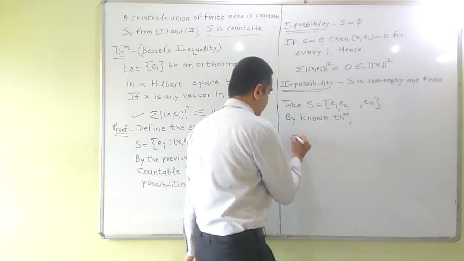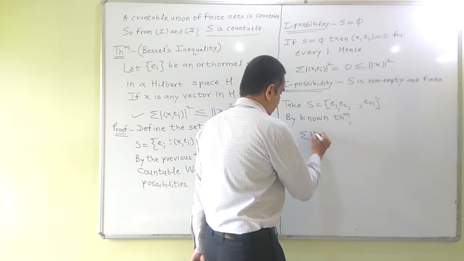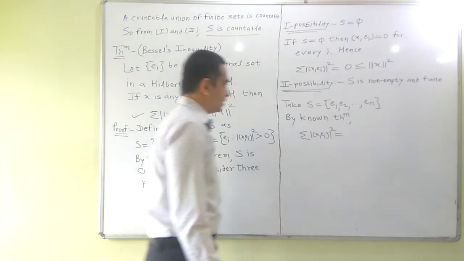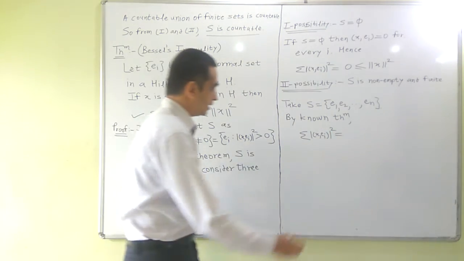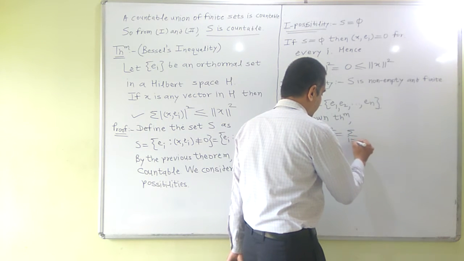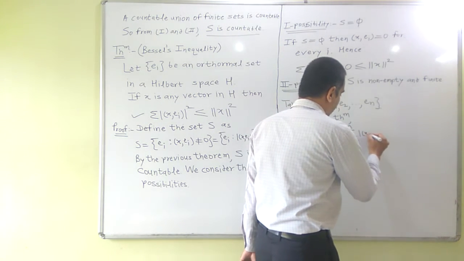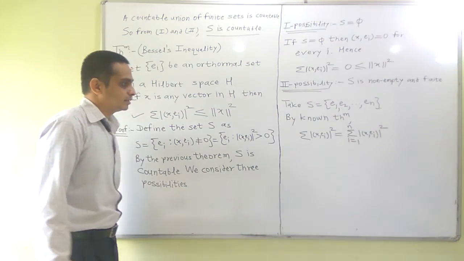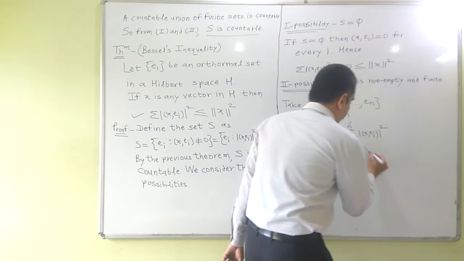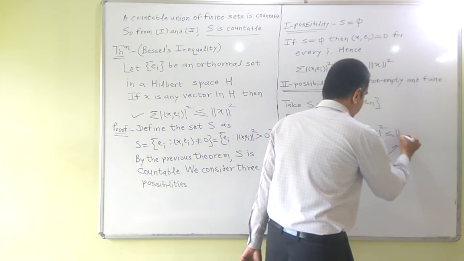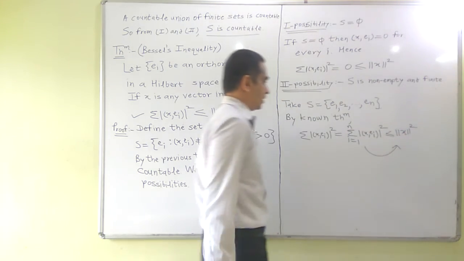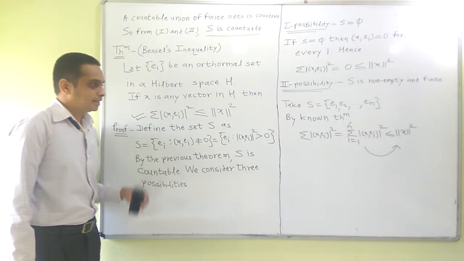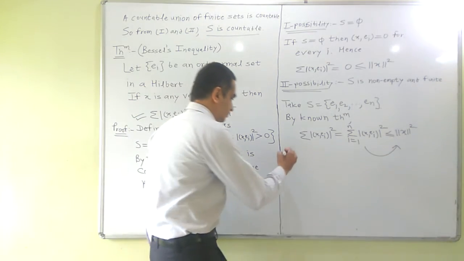We have the sum of |⟨x, e_i⟩|². So all terms will be 0 except finitely many, and these finitely many terms are i equal to 1 to n, |⟨x, e_i⟩|², and by this theorem which we proved in the last lecture, this is always less than or equal to norm x squared. So again we are done with Bessel's inequality in the second case, second possibility.